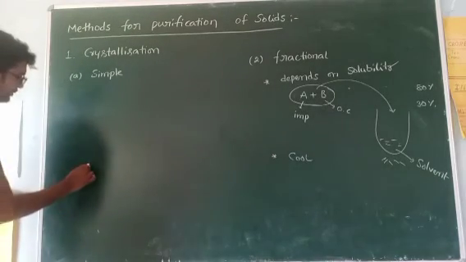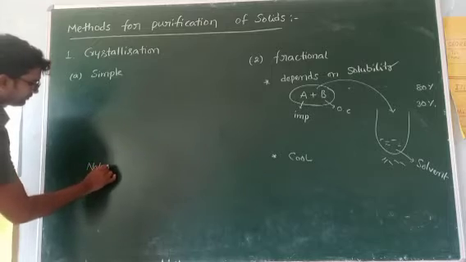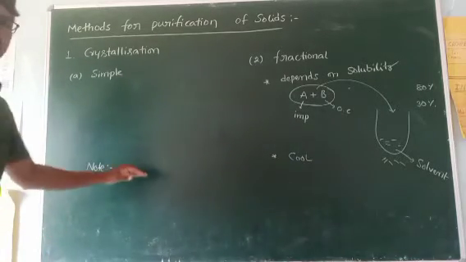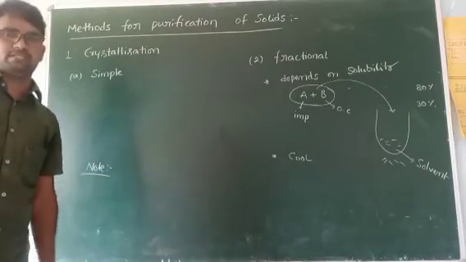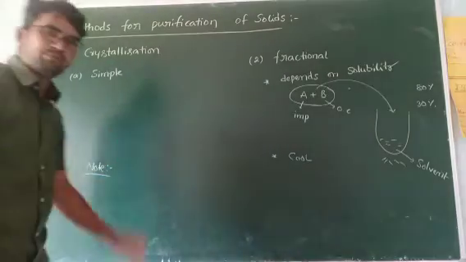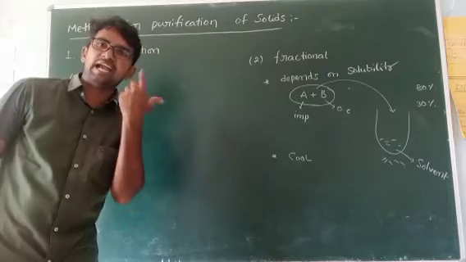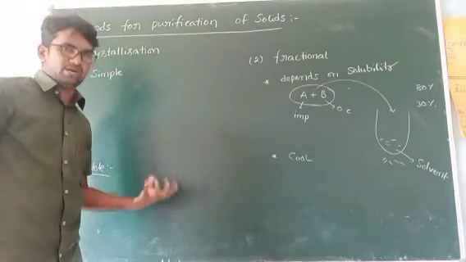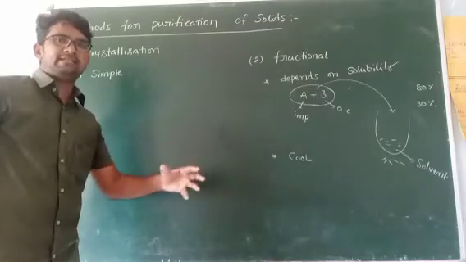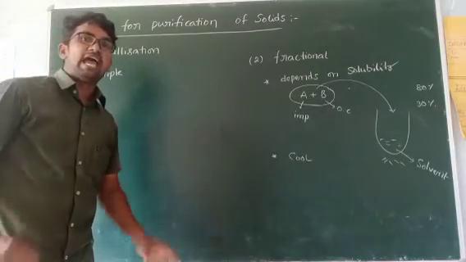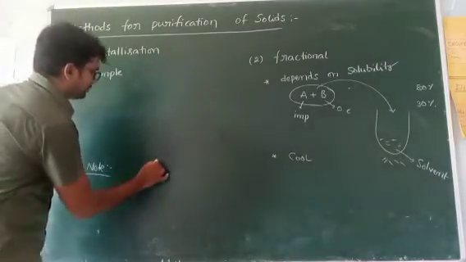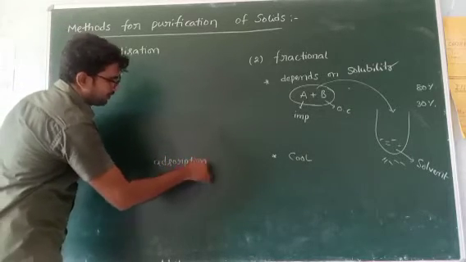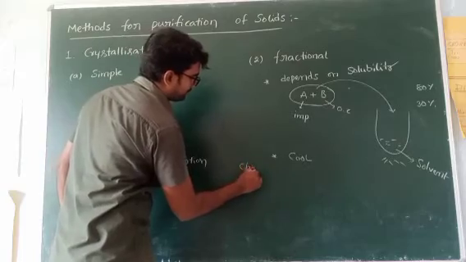Next one, note. If any colored impurities are present, colored means you can easily identify. If any colored impurities are present in the organic compound, we can separate the impurities by using the adsorption method, by using charcoal.